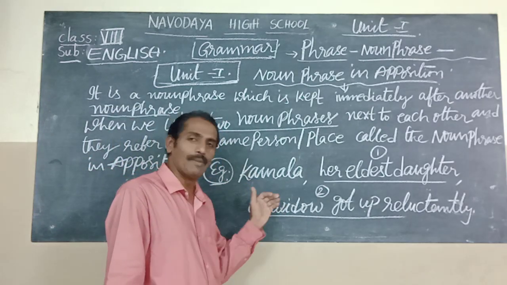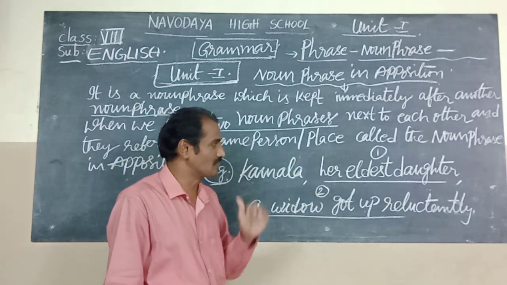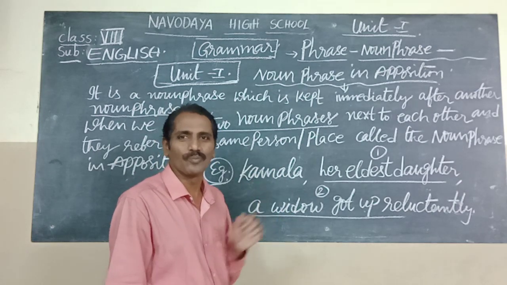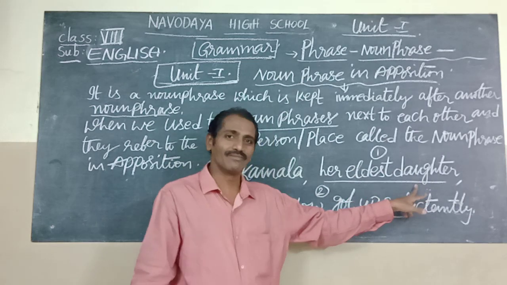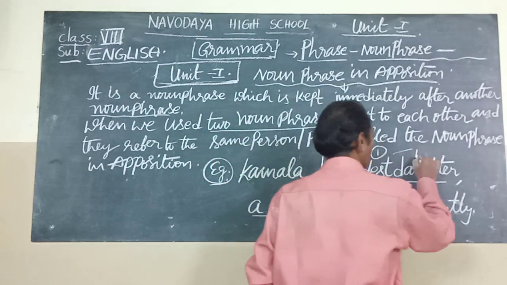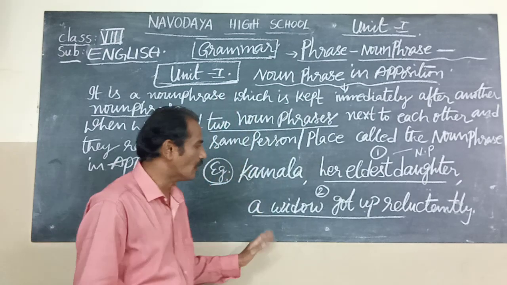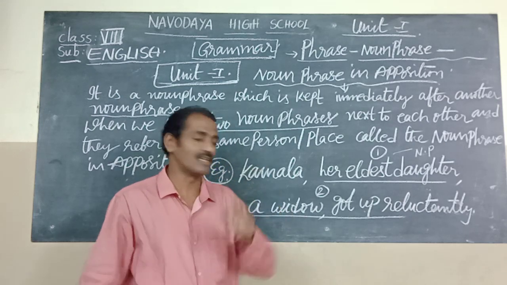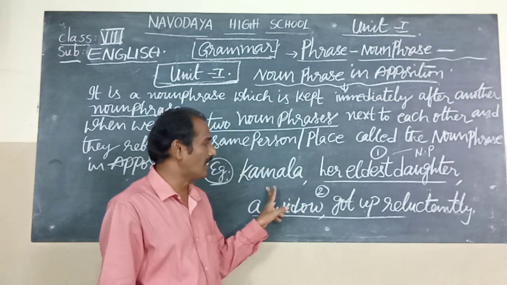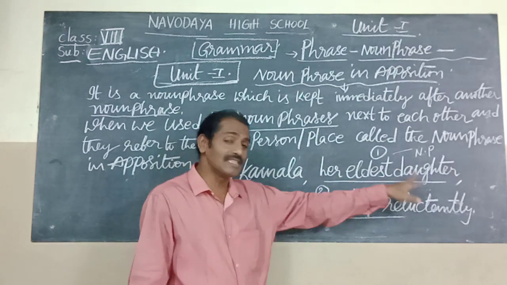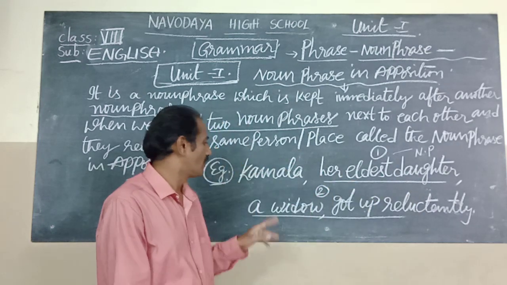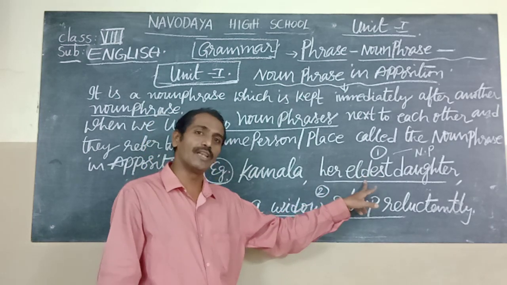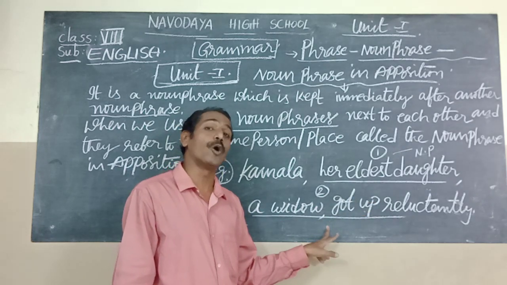In this example, "Kamala, her eldest daughter, a widow, got up reluctantly." Here, Kamala is a noun. Her eldest daughter is a noun phrase. A widow is also a noun phrase. So, children, look: Kamala, noun. Her eldest daughter, noun phrase. A widow got up reluctantly, another noun phrase. This is one noun phrase and this is the second noun phrase.